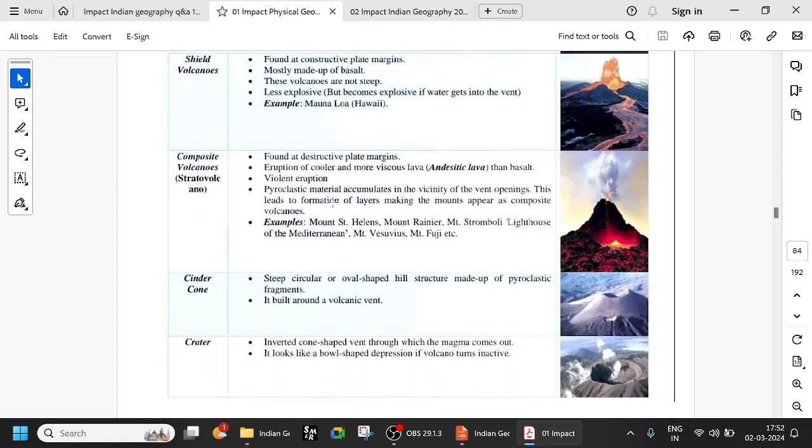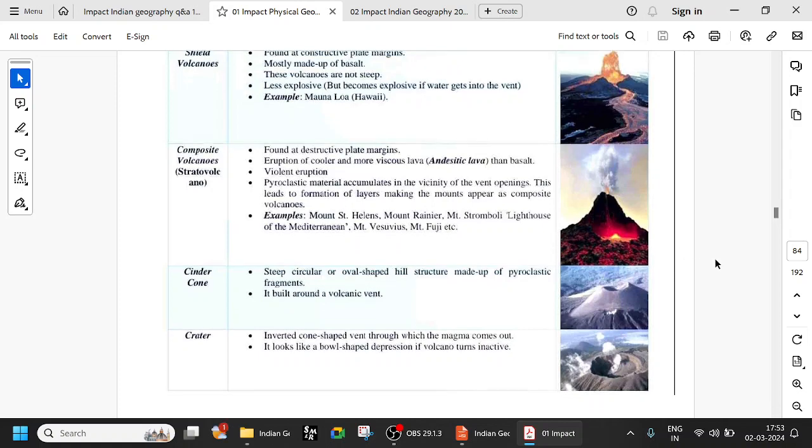So, composite volcano: again at plate margins, with eruption of cooler and more viscous andesitic lava, causing violent eruptions. Examples: Mount Saint Helens, Mount Rainier, Stromboli in Italy, Mount Vesuvius, Mount Etna, all of these are in Italy, I believe. Mount Fuji is in Japan. Stromboli is also called the lighthouse of the Mediterranean. So that is composite volcanoes.